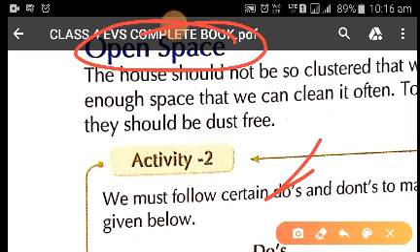Other than this, children, we have a few more things which have to be taken care of. These doors and windows should have double doors, one the normal wooden door, and the other the wire mesh door, which will help keep the flies and insects as well as dust out of the house. The doors should also have spy eyes, which will ensure that strangers do not come into your house.